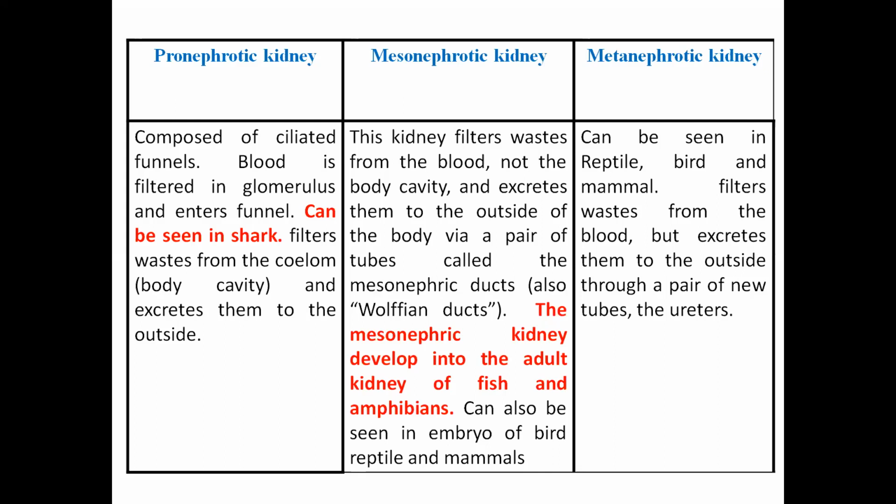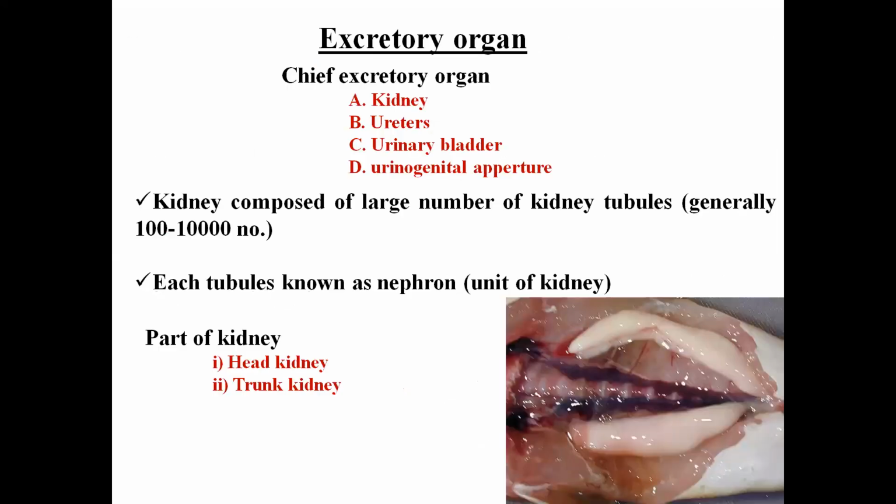So when we talk about the fish in particular, the elasmobranchs have the pronephrotic kidney in the adult stage, and the teleost fishes, or the bony fishes, have the mesonephrotic kidney in the adult stage. Now the excretory organ. The chief excretory organ in the fishes is basically the kidney. Okay, and then the other organs which form the entire excretory system are the ureter, urinary bladder and urinogenital aperture.